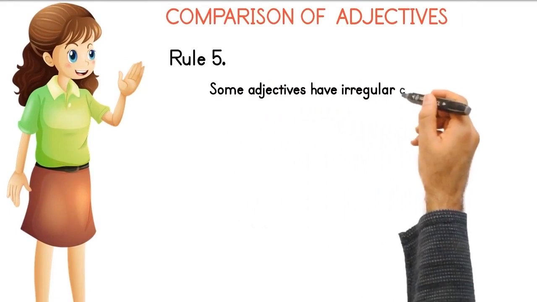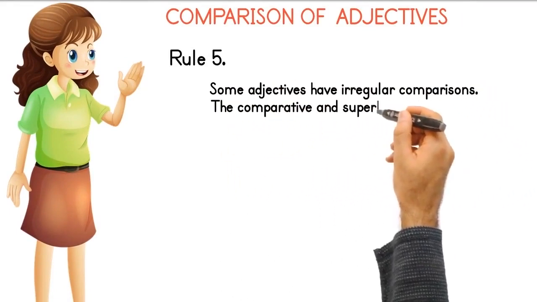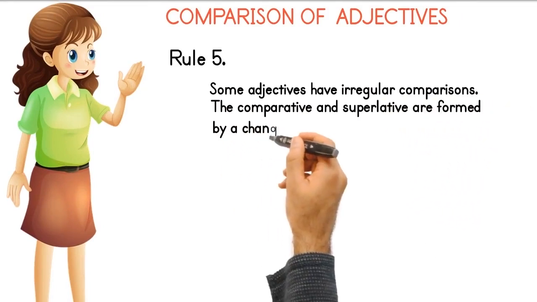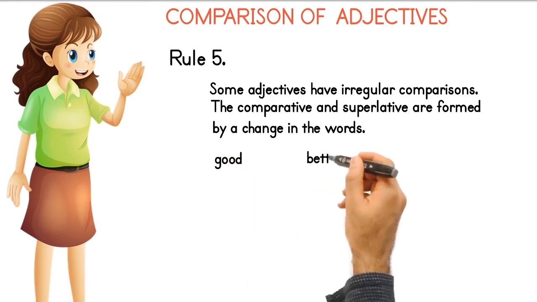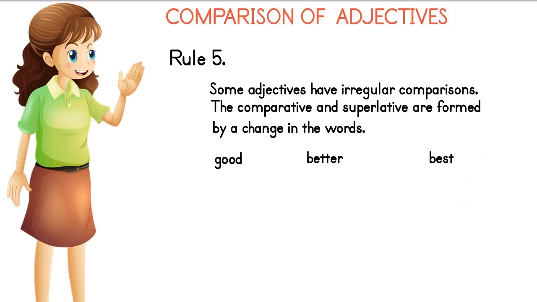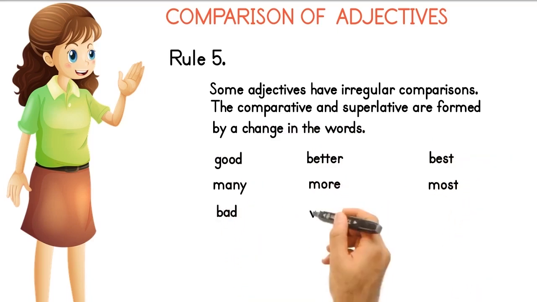Rule number 5. Some adjectives have irregular comparisons. The comparative and superlative are formed by a change in the words. Examples: good, better, best, many, more, most, bad, worse, worst.